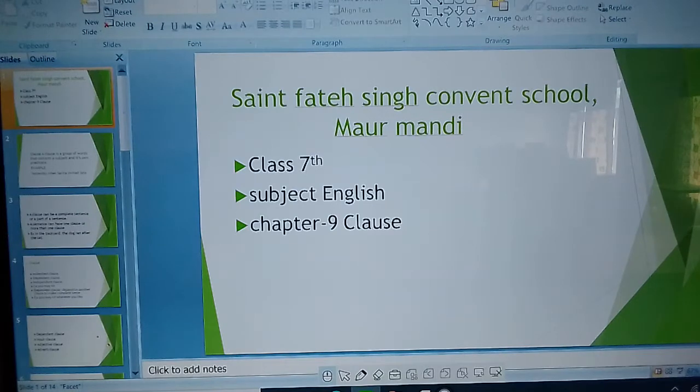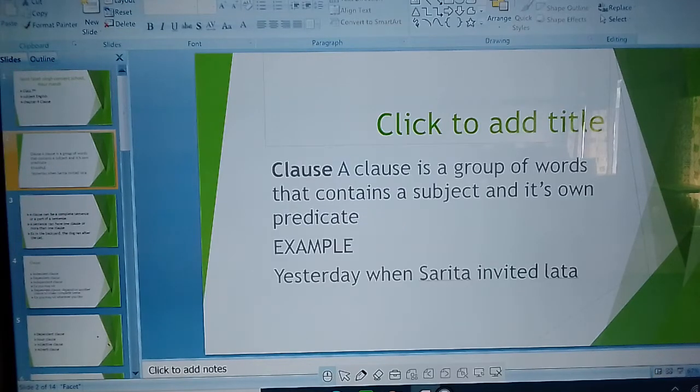Today we are going to start your chapter 9, clause. Yes, let us start. Open your English grammar book. First of all, I want to tell you about the clause. All the students have done the phrases. I hope you all understood the phrases. Today we are going to discuss a clause.